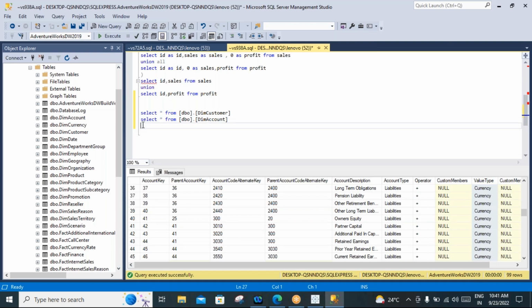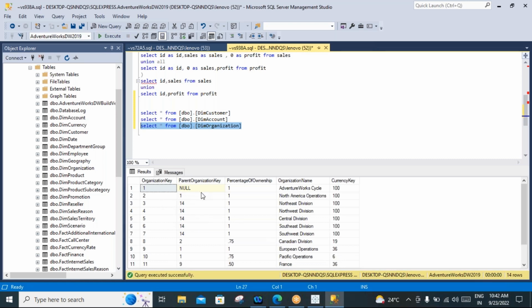Now drag the organization table. Select star from the dim organization table. Try to check this. We have the organization key, parent organization key, and the name of the organization. Each organization has one key, that's the primary key of the organization, right? So this is the organization dimension table. The dimension tables look like this: descriptive information about the particular category.